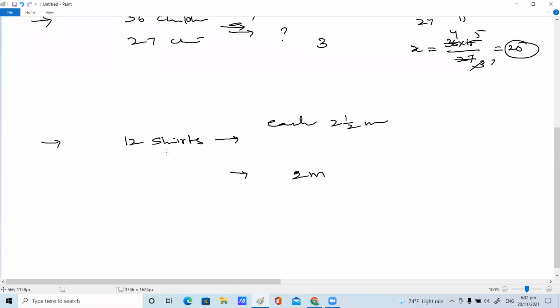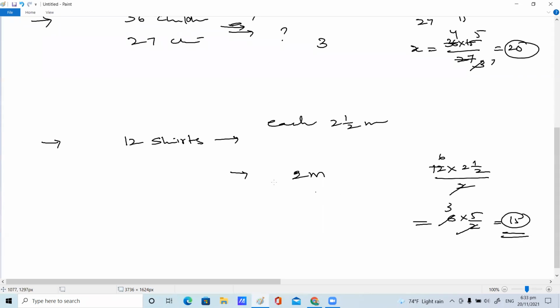Yes, it is also very simple like what you did earlier. 12 into 2.5 divided by 2, children. Yes or no? So here, convert the mixed number to improper: 5 by 2. 5 by 2 means 2 1s are 2, 2 3s are 6... 15.